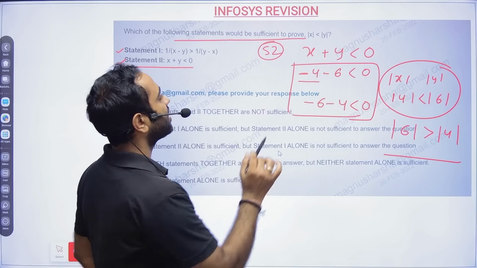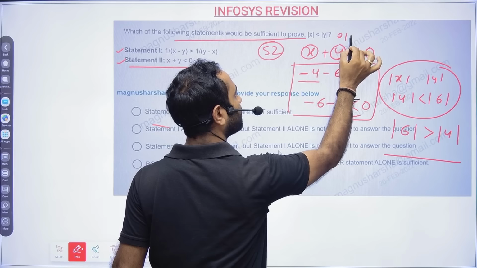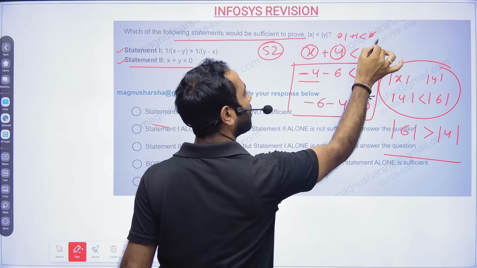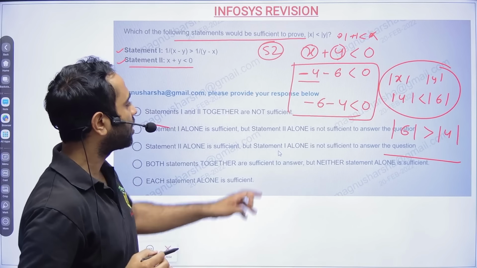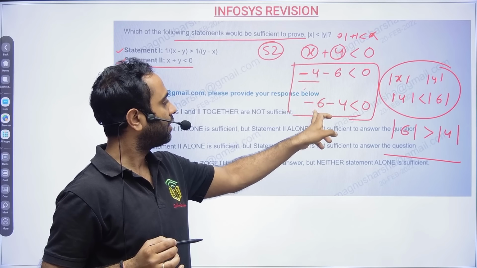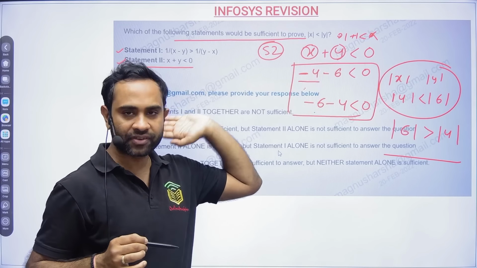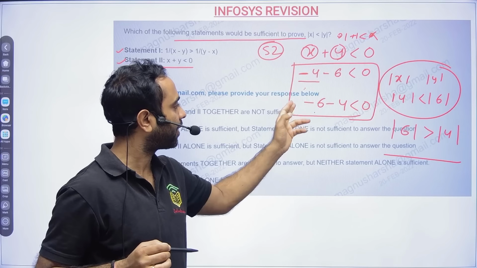Okay. See, definitely if these values are positive, even if you take minimum values, 1 plus 1, it will not be less than 0. So what we will do, I took minus values. So in one time x is greater, in one time y is greater, right? -4 is greater than -6. So both values I have taken as minus.